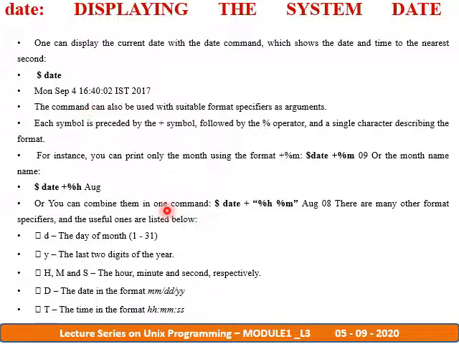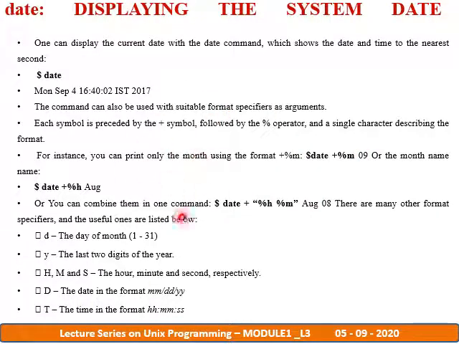For instance, if we want to print only the month, we use date plus mod m, which is able to display 09. Or if I want to display the month name, you have to use plus mod h, which is going to display the month name. This is the month number, like that, which has different options.